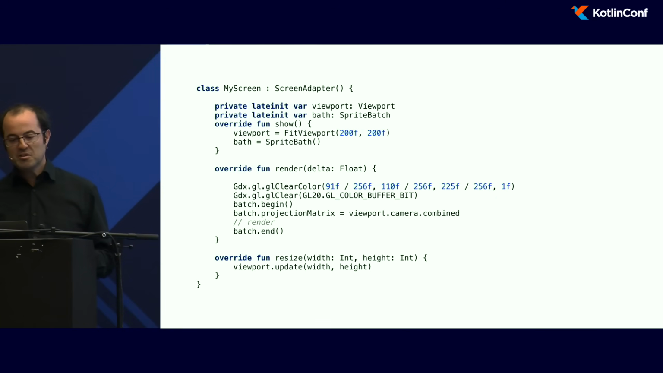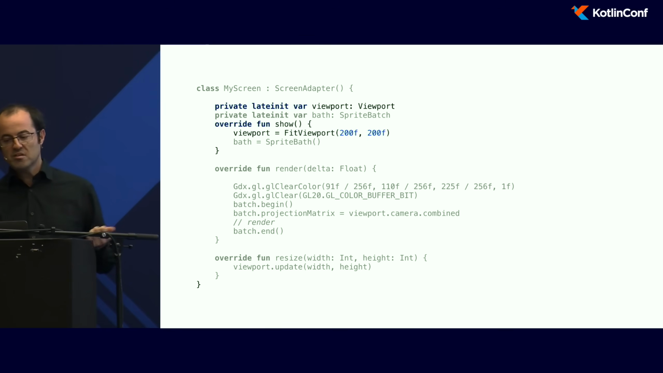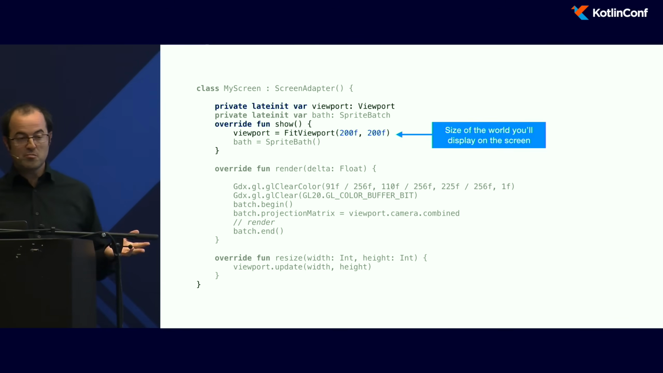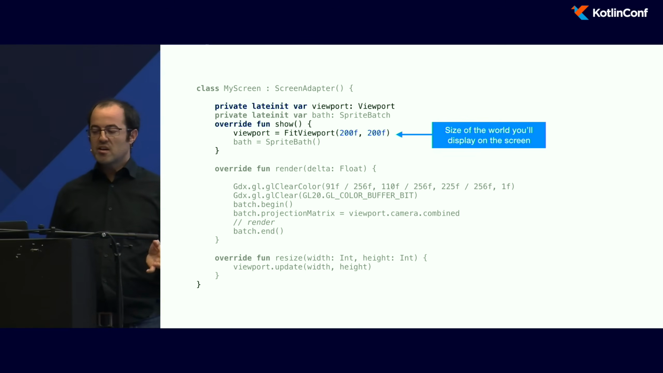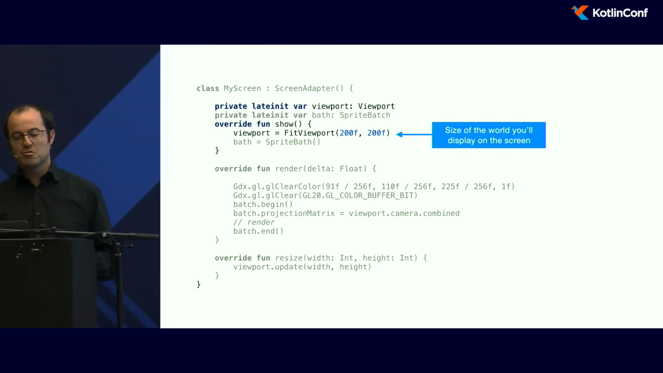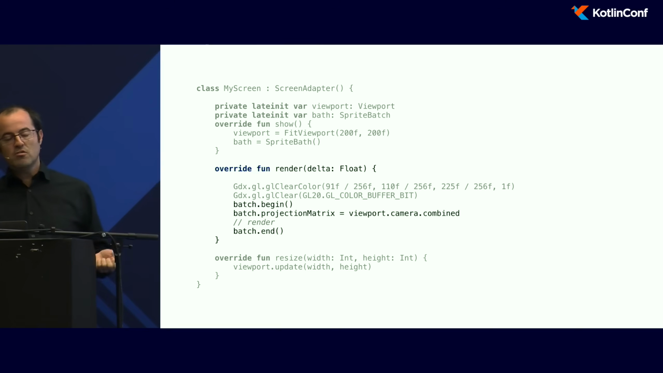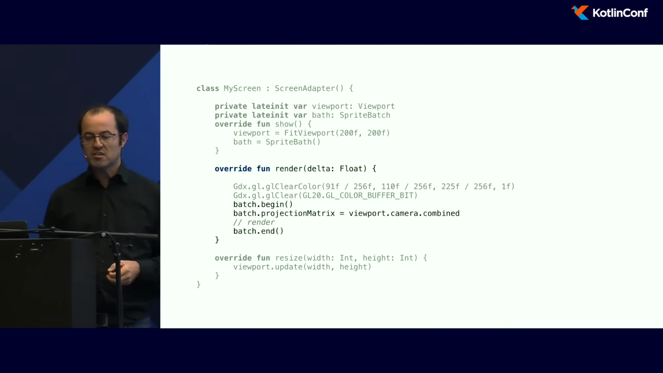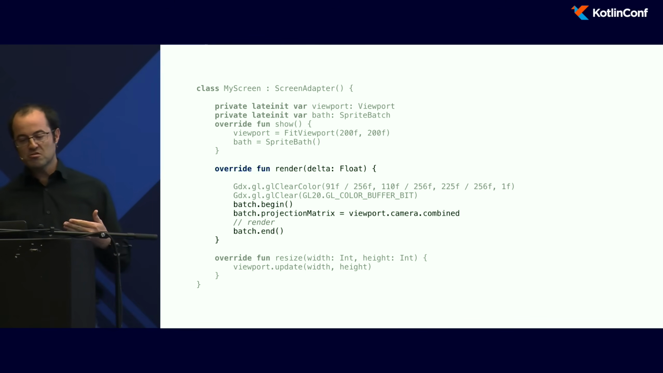So I got my screen adapter. I can declare here a viewport. Here I just use a fit viewport. I just say, okay, I want to display a specific world, and the size of the world will be 200 by 200. In my render loop method, for technical purposes, I need to set the projection matrix to the matrix of the camera.